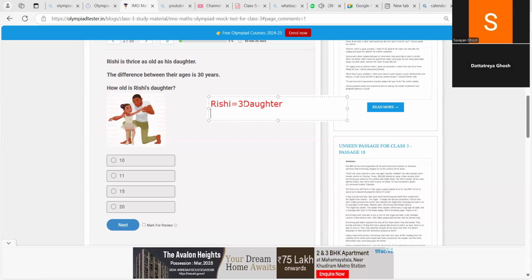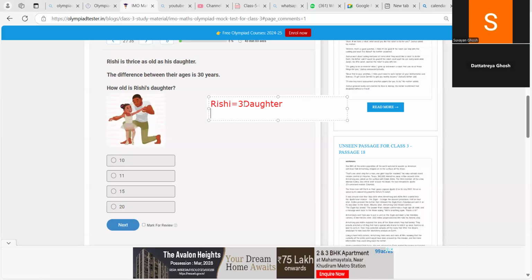Then the next line will be what? The difference between their ages is 30 years. So difference means what? Add, subtraction, division, or multiplication? Subtraction. Very good. So whose age is greater?